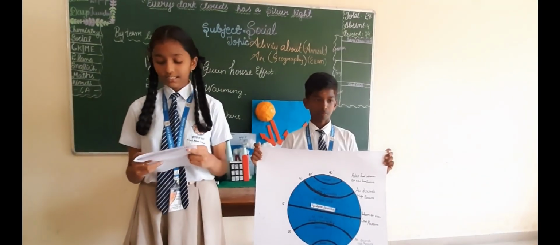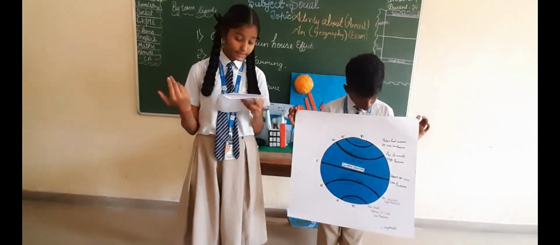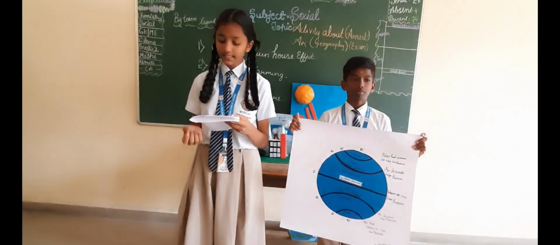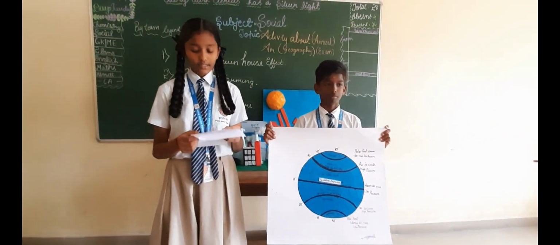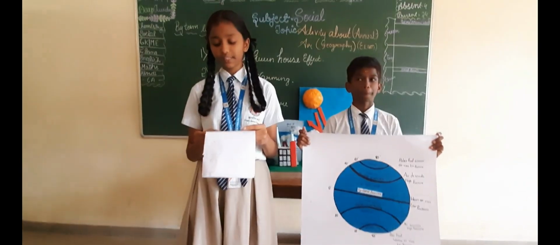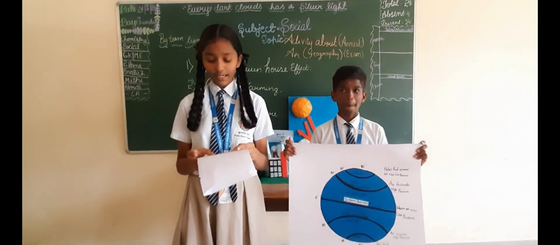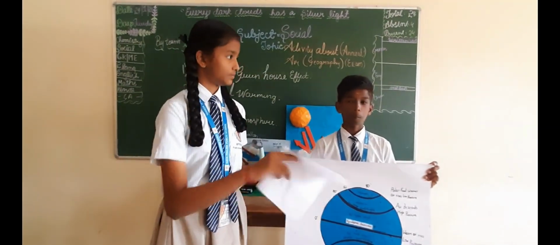Seasonal winds. The seasonal winds change direction in different seasons, and the commonest seasonal winds are monsoon winds. The force behind the monsoon is the difference in temperature of the land and water surface, which results in pressure difference.